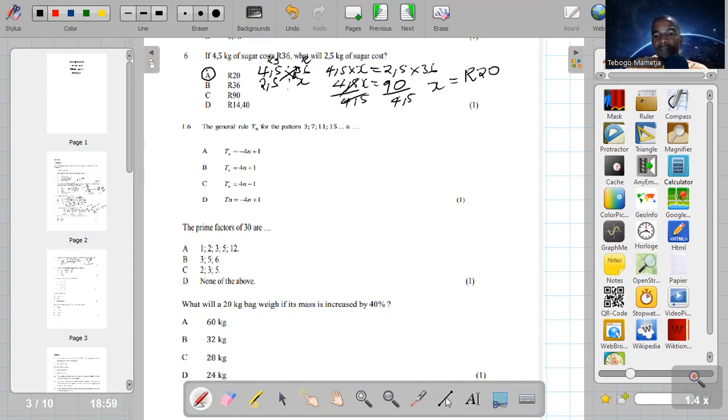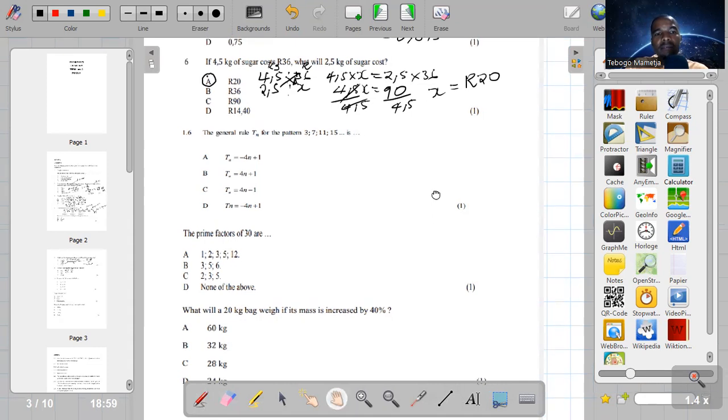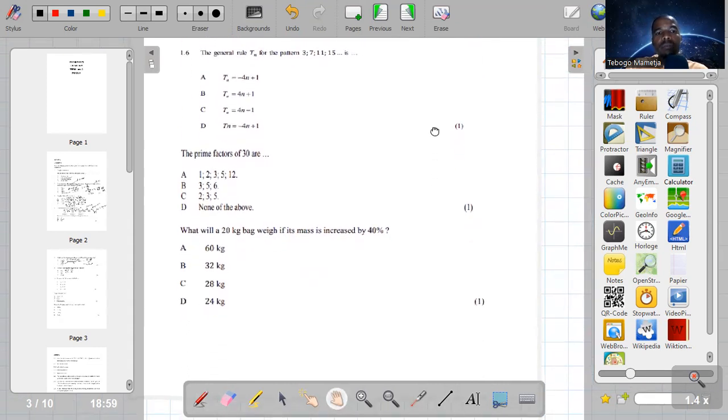Now we go to number 7, which is 1.6, or the next question. So the general rule for the pattern 3, 7, 11, is, in fact, here we need to do the general rule. Guys, you must know that in multiple choice, it doesn't necessarily mean that you must guess the answers. You work out the problems, check the answer, and you compare it with the options that are provided to you, or with the choices that are provided to you there.